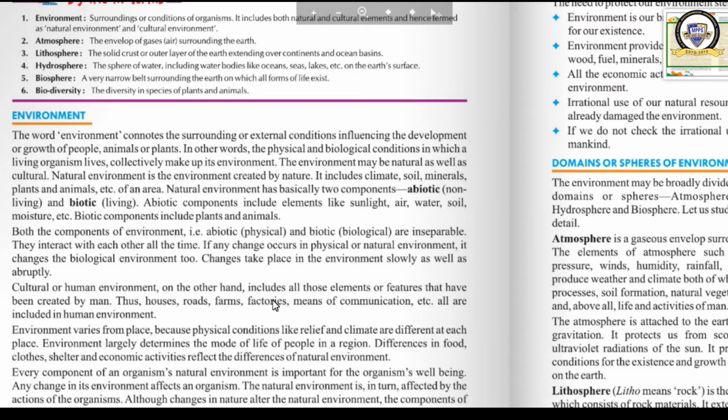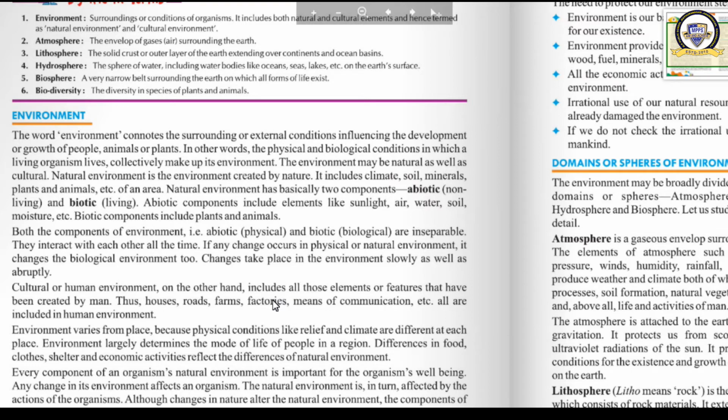We will not get oxygen, number one. Number two, carbon dioxide will increase in the environment. Both will create problems. It means that these physical and biological, or abiotic and biotic, components are interrelated. They are inseparable. They interact with each other. Okay, so you have got the point, I think. Good.